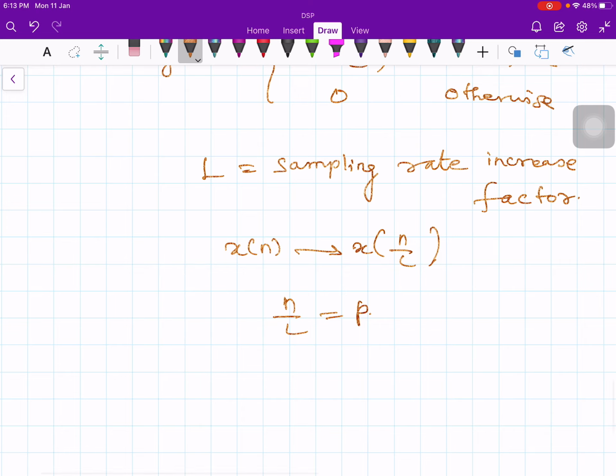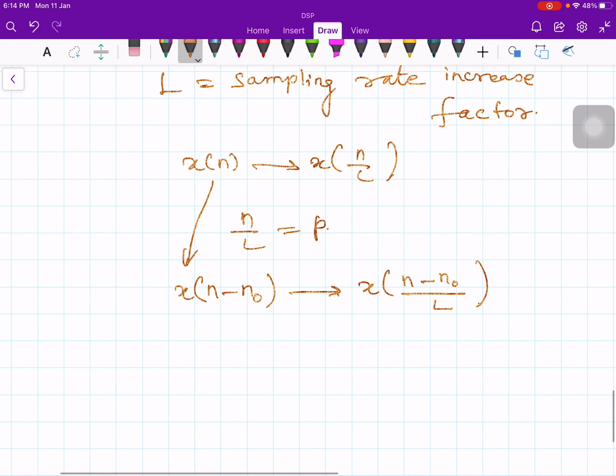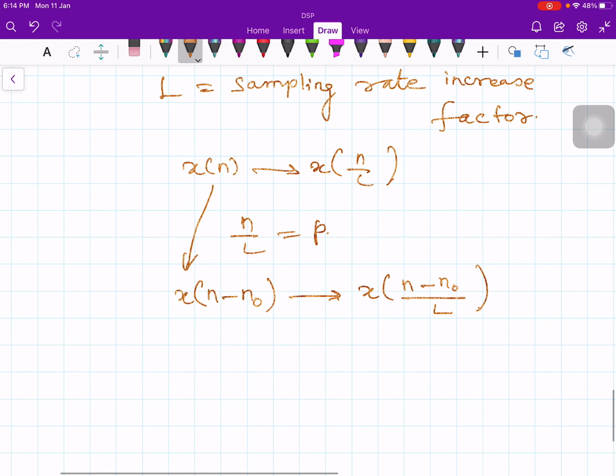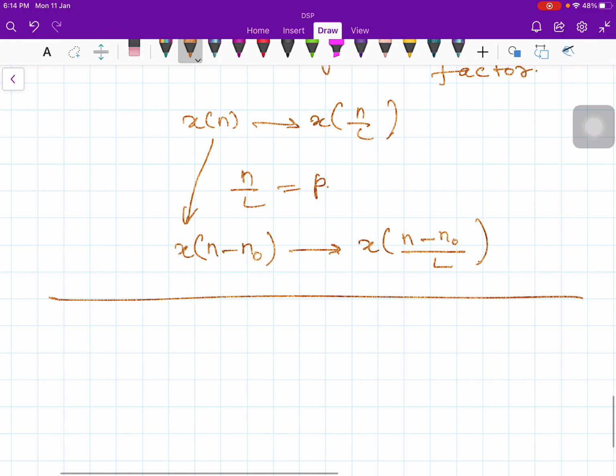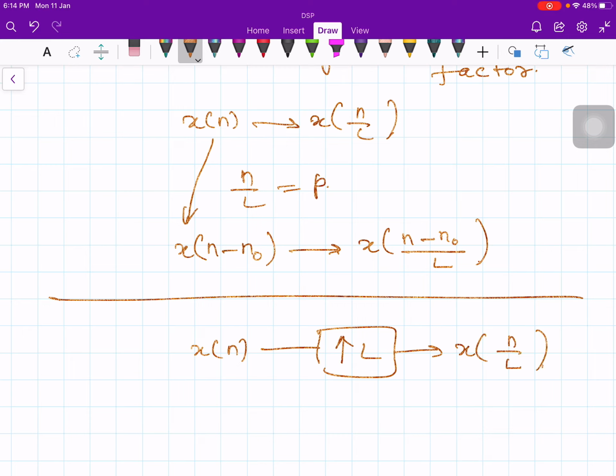Now what you do is delay this x of n by a certain amount n naught, x of n minus n naught, and this gives rise to x of n minus n naught whole divided by L. One second, let me write down properly. If we give x of n to the upsampler by L, what is the output? x of n by L, right?